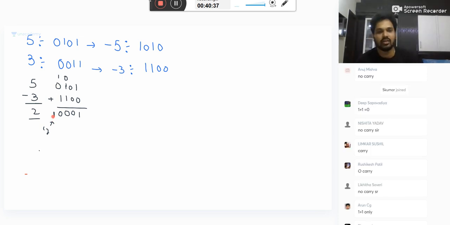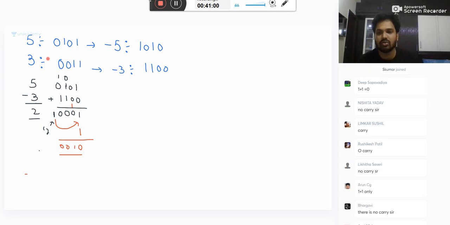Okay, now the problem is not at the end. Now you take this carry one and add it back. Take this one and add it back, then you will get the result. 1 plus 1 is sum 0, and then again you get carry 1. This is your answer.